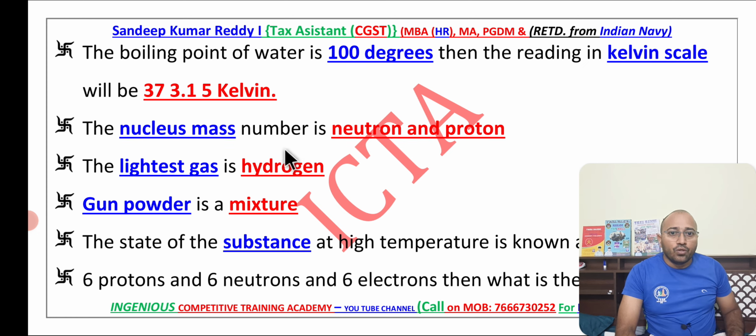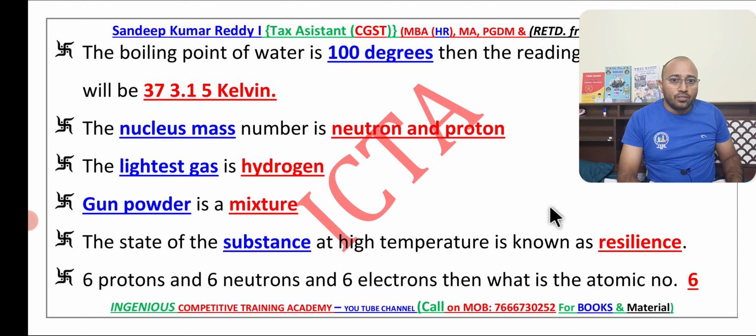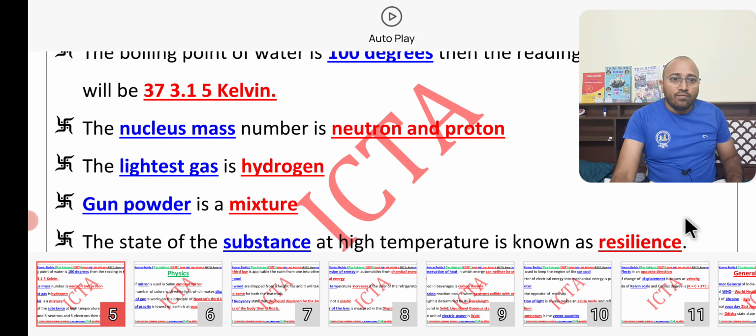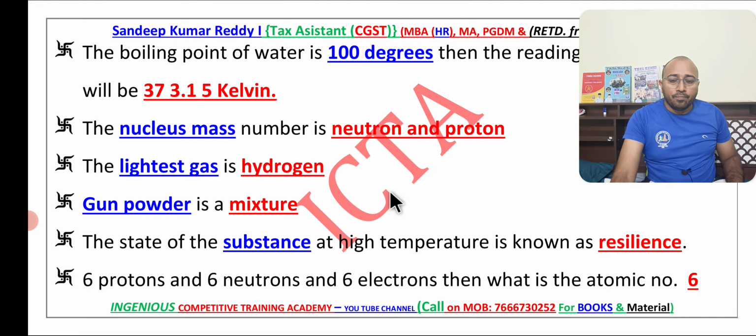Now we have nuclear mass. The total count of neutrons as well as protons is known as nucleus mass. Now they are asking about the lightest gas. I understand the lightest element is hydrogen, and the lightest gas is also hydrogen. If asked for the lightest metal, then it is lithium. Now it comes to gunpowder. We know that gunpowder is a mixture, and air is also a mixture. The same as usual, gunpowder is also a mixture.